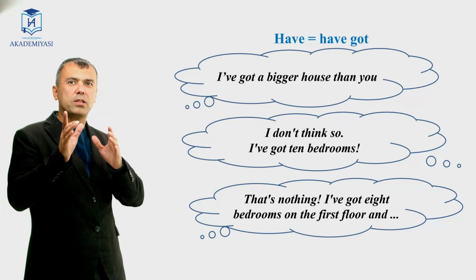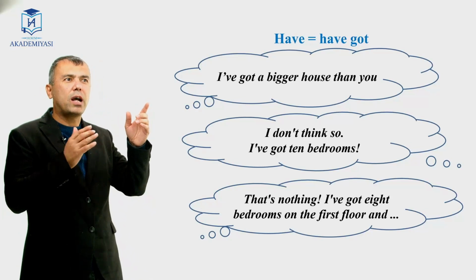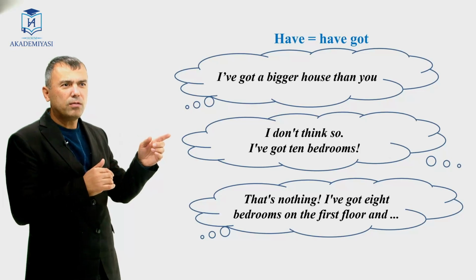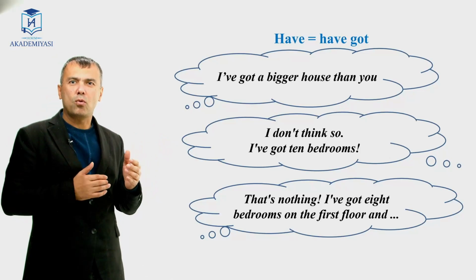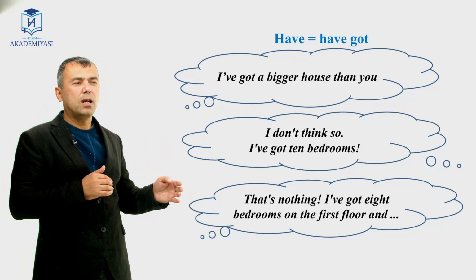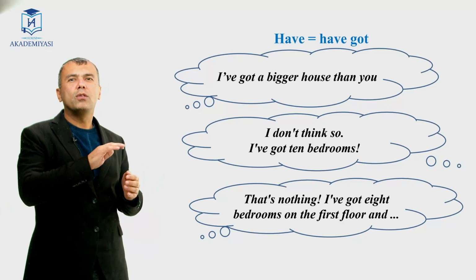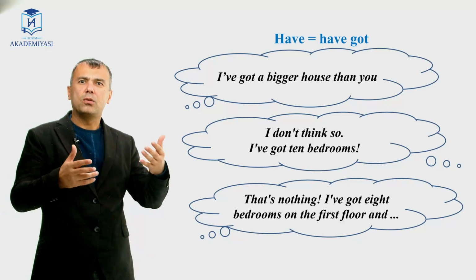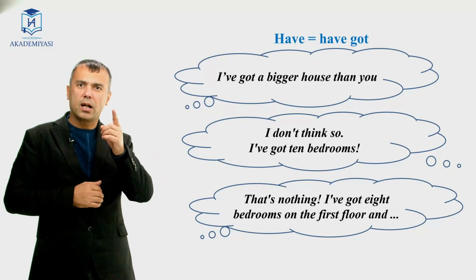For example, you can say, I've got a bigger house than you. I don't think so. I've got 10 bedrooms. That's nothing. I've got 8 bedrooms on the first floor, and so on. Make up other sentences using have got.